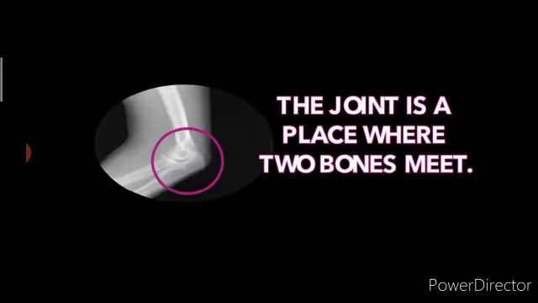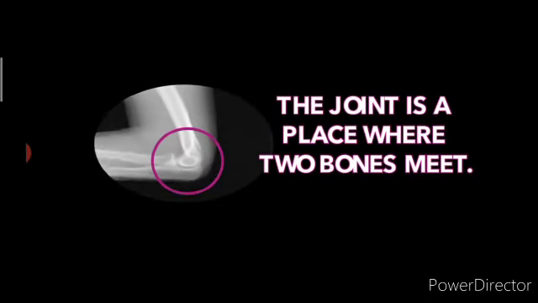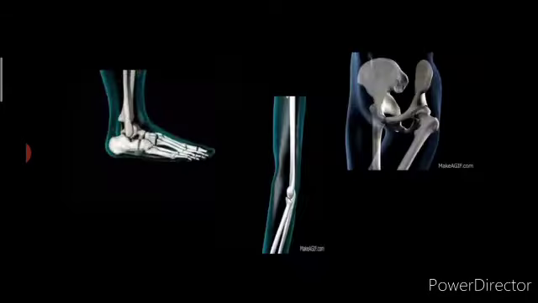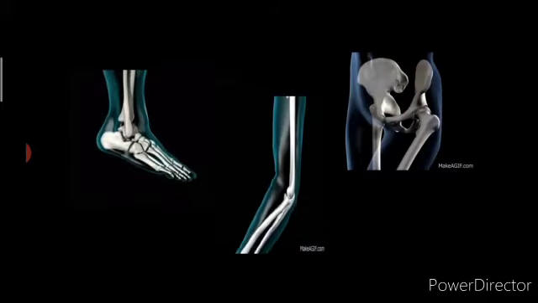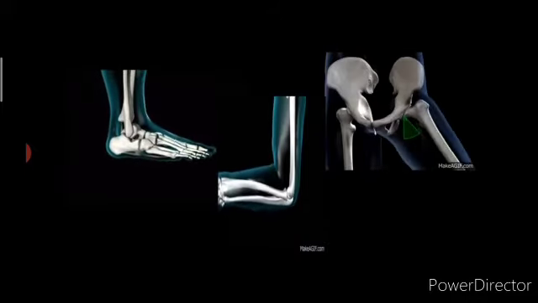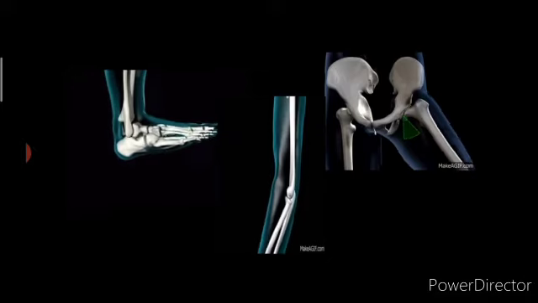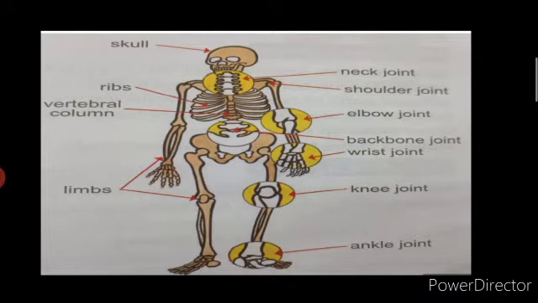Now, a joint is the place where two bones meet. So bones can only move where there is a joint. See, there are many joints in our body, only due to which body movement is possible. Now let us study the different joints in the body. Skull. Skull is the fixed joint. Except the skull, all the joints in the body can move.